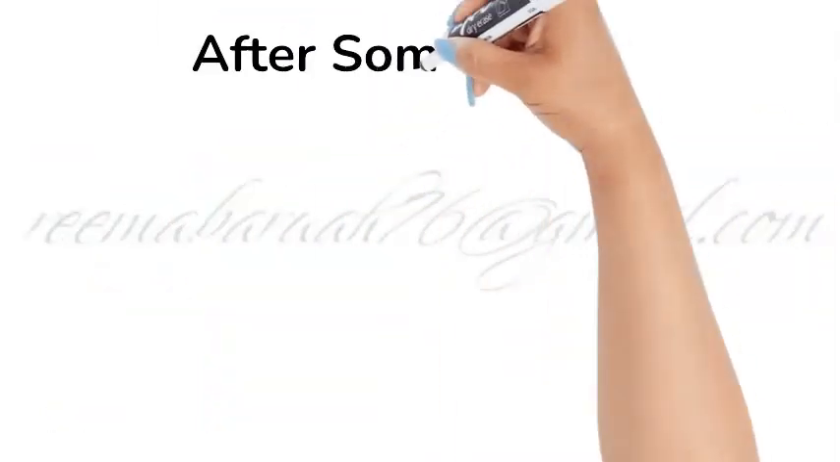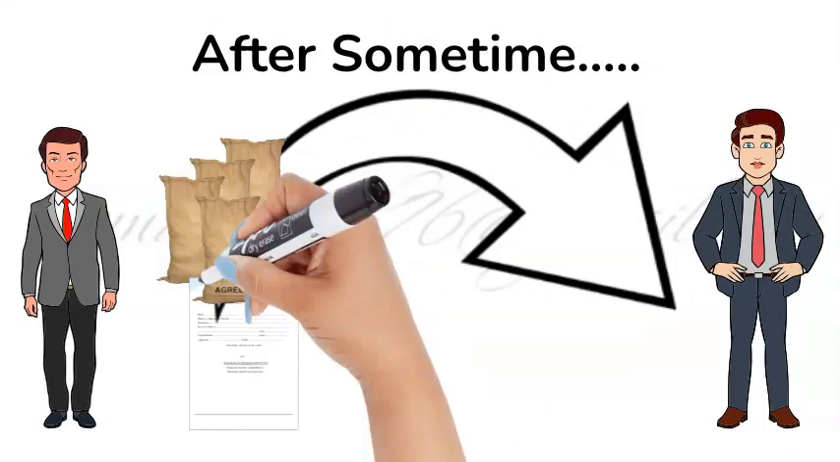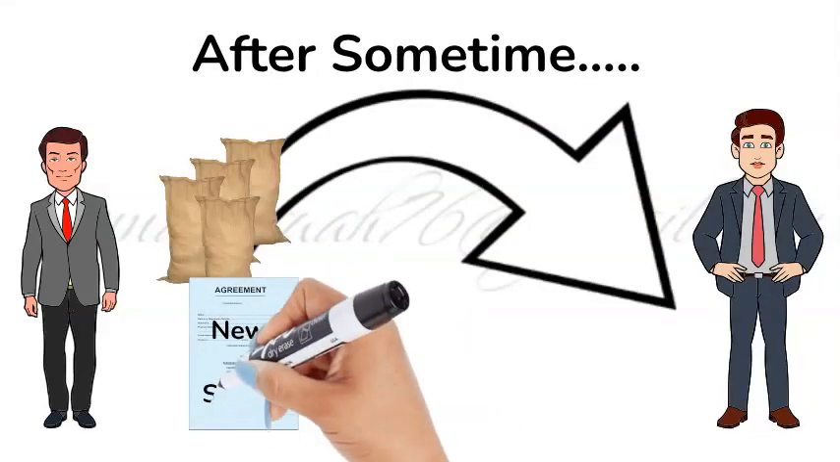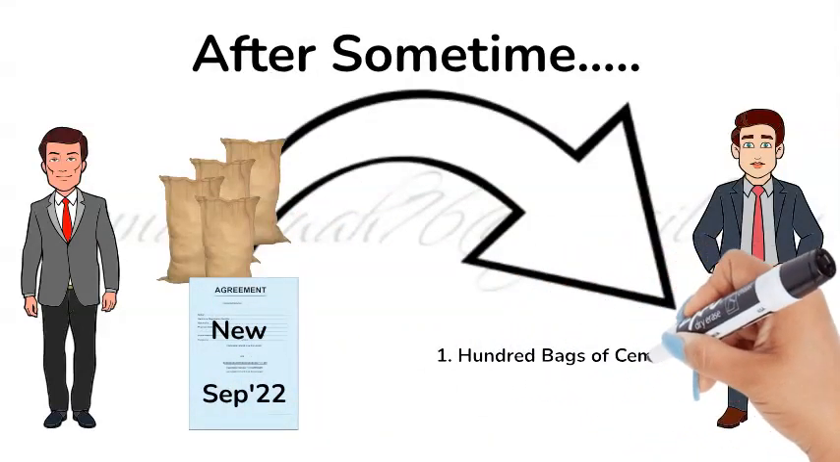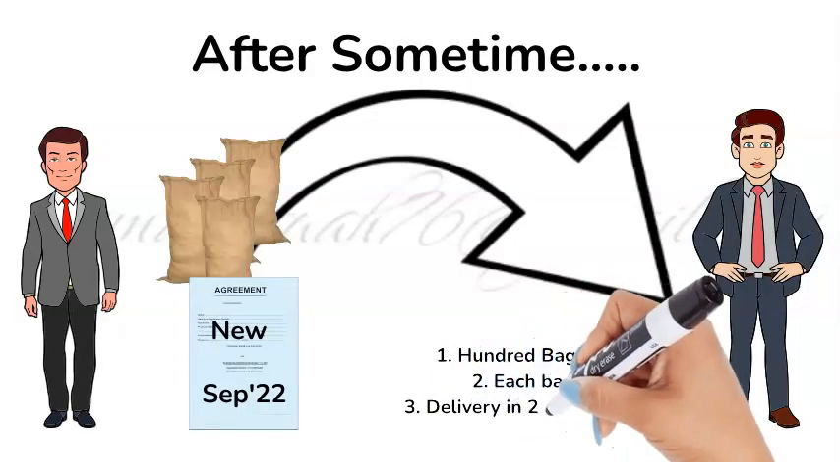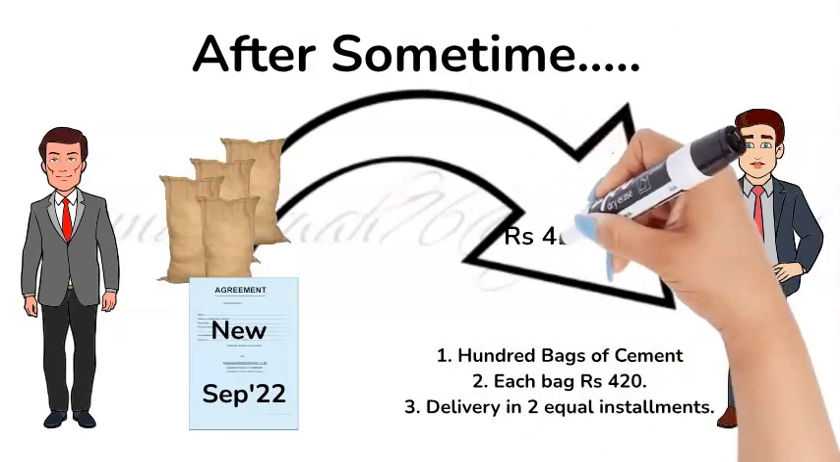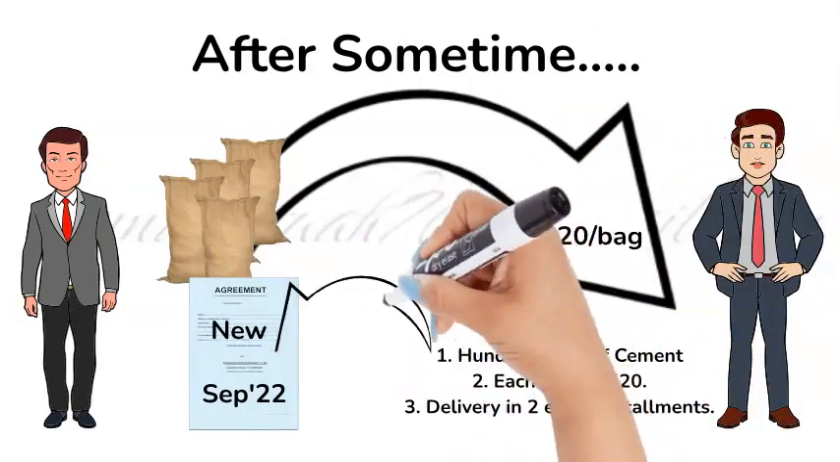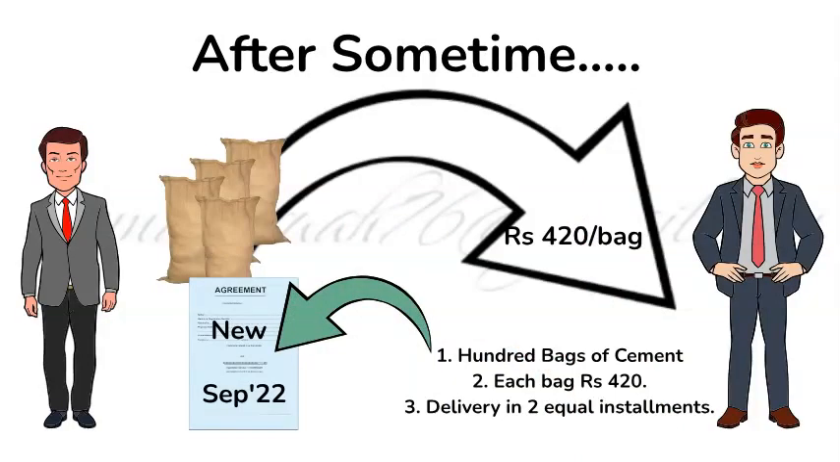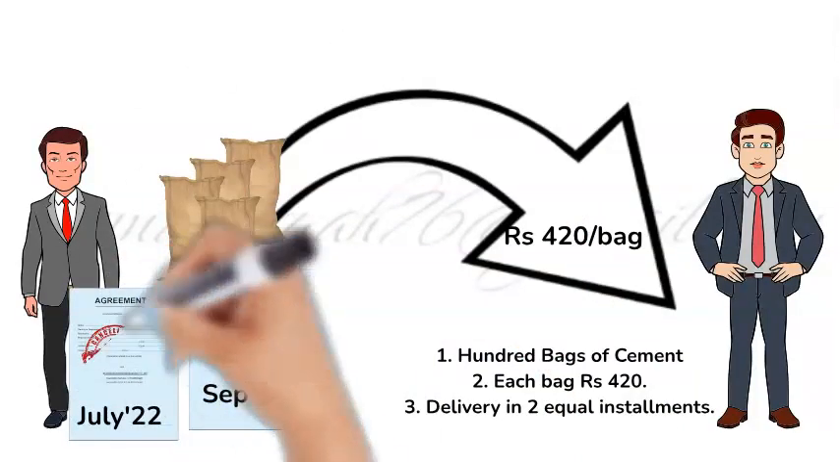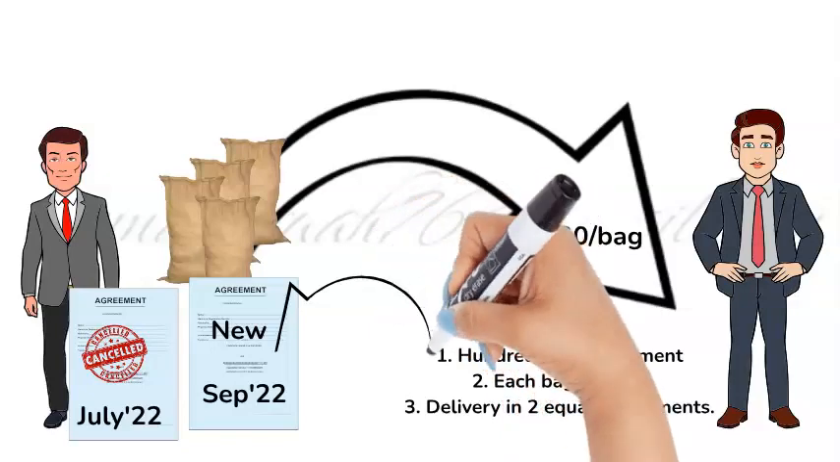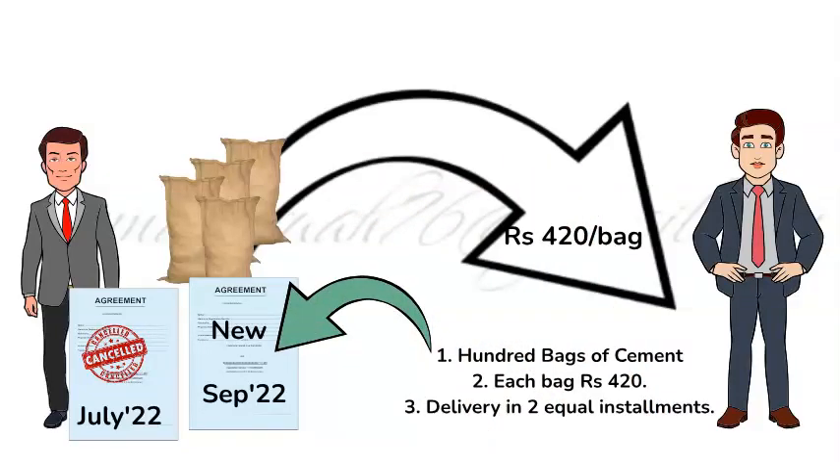Afterwards, Karan and Arjun changed the terms of the contract that the delivery would be made in 2 equal installments and the price would be rupees 420 per bag. So in this case, the old contract is discharged and the parties are bound by the new contract.